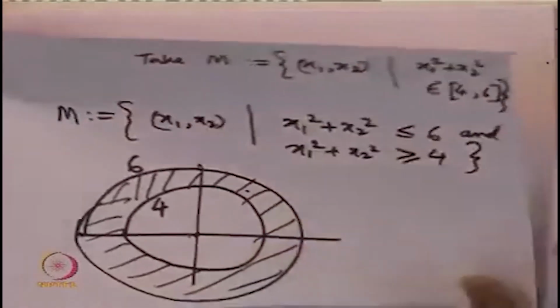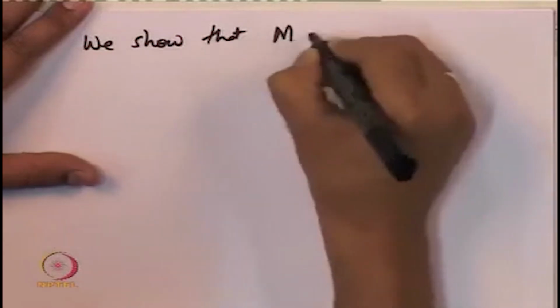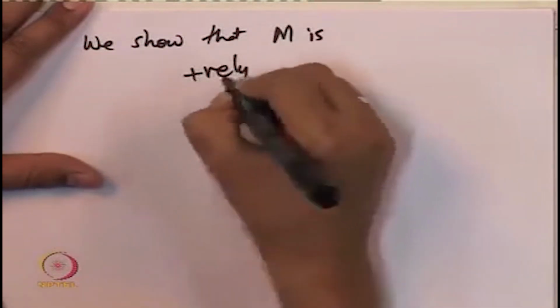So in order to use the Poincare-Bendixson criteria, we are going to check that this set M is a positively invariant set also. So when would the Poincare-Bendixson criteria be applicable? The set M should be a closed and bounded set, should be positively invariant, and there should be no equilibrium point inside it, or at most one equilibrium point, which is either an unstable node or an unstable focus. So let us check the property of this particular M. We show that M is positively invariant.